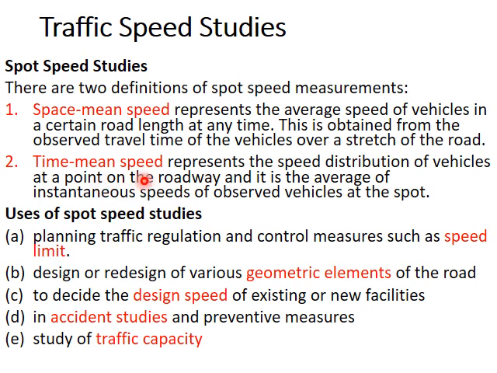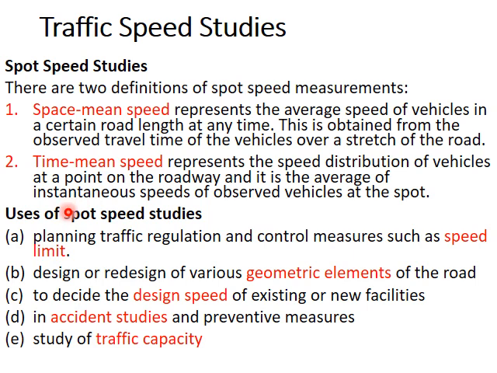Then the time mean speed, which is the spot speeds of all vehicles passing one point on a roadway over a certain period of time. That is, for 1 hour we observe the spot speed of all the vehicles passing one point, and we take the average, we get the time mean speed of vehicles over 1 hour.